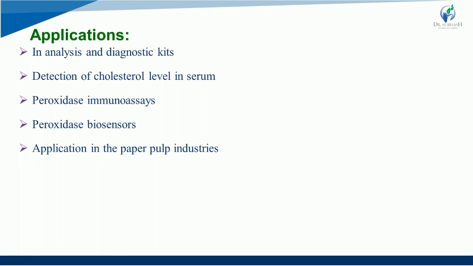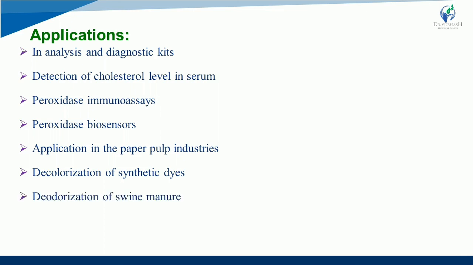So these are also important applications in the paper pulp industry. Decolorization of synthetic dyes, and dyes are also used in paper printing, color photography, textile dyeing, and also as an additive in the petroleum industry. So this can be used in decolorization, right?